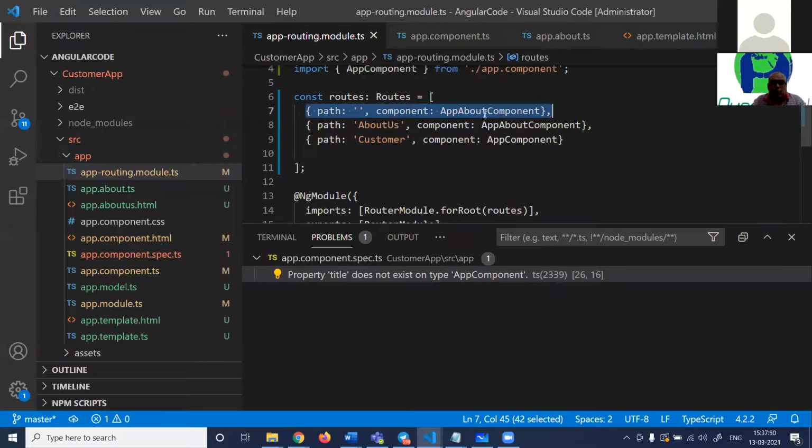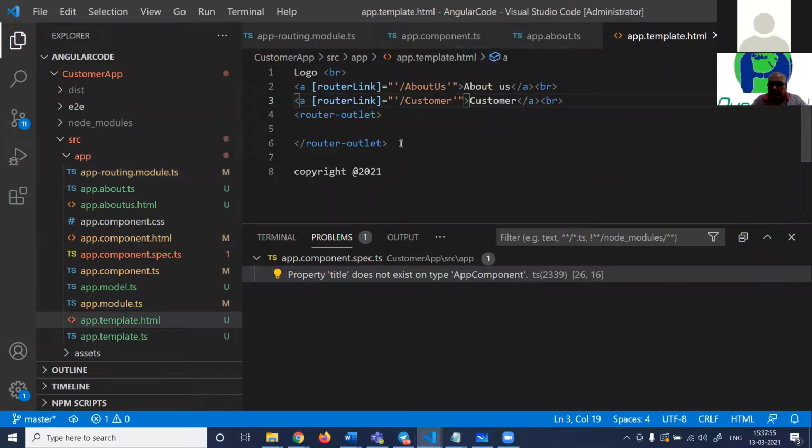You define the routes here, you define a router outlet, and you define the router navigation by using a router link. Any questions here? Go ahead, guys. If you have any questions, please ask me. More than welcome. Okay, so I can see no questions, right?